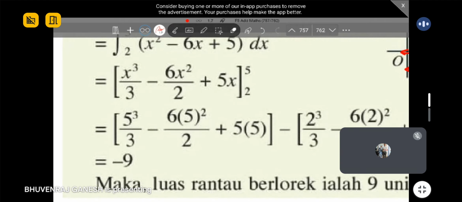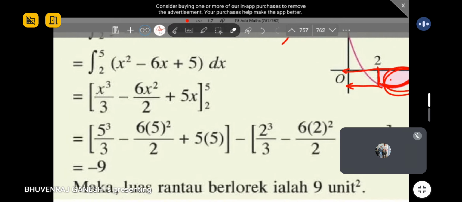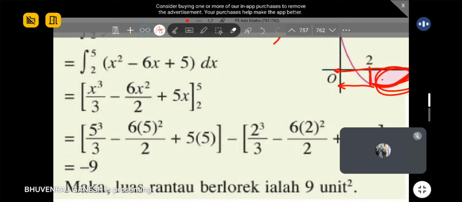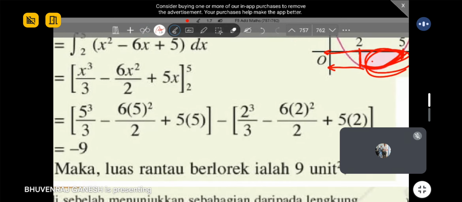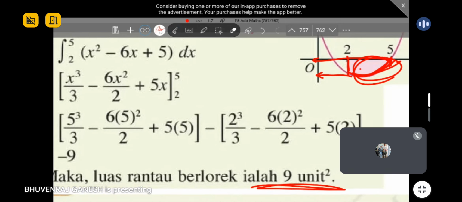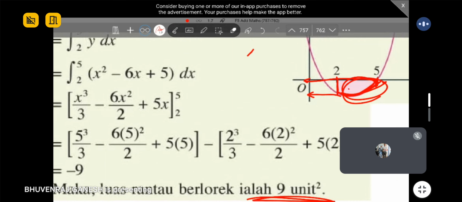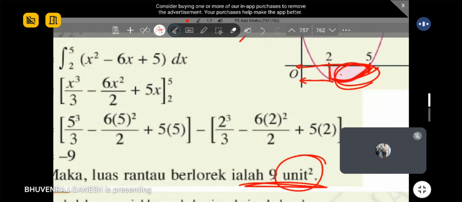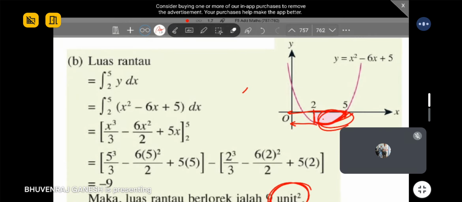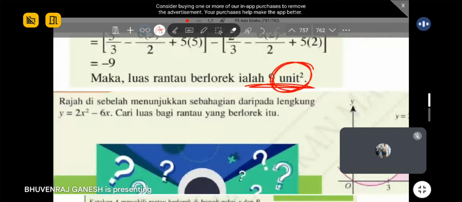No matter what the equation of the curve is, it can be anything, as long as you see where the area is. But when we're talking about area, make sure you take the modulus of your answer at the end and give it as positive, 9 unit square. You must put the unit now. If they ask for area, this is the unit you must put in your answer: unit square. So, do you understand this example? Can you get the concept?